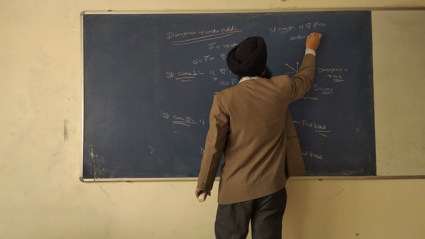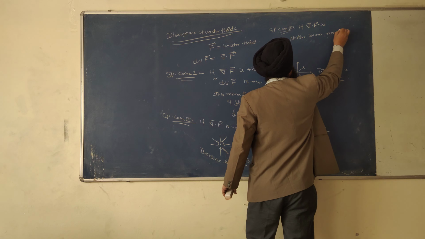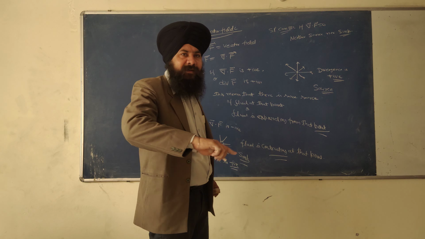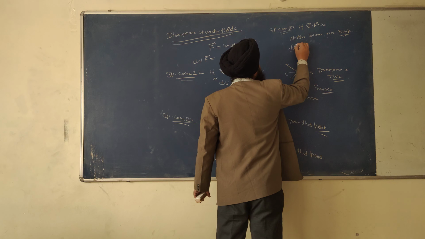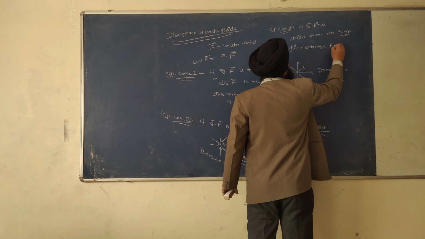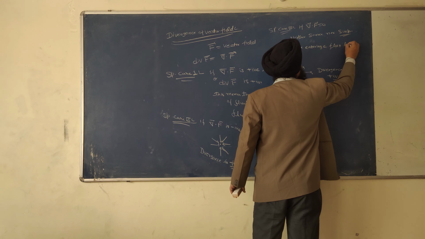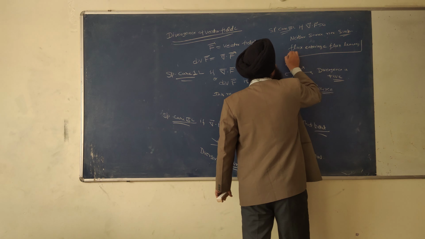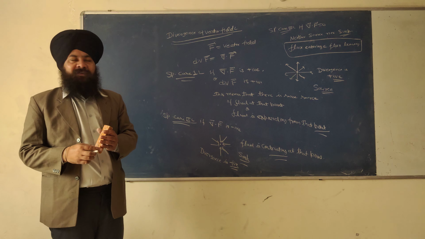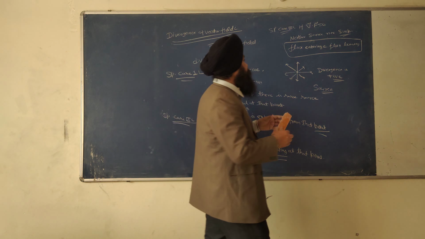Neither source nor sink. It means flux entering is equal to flux leaving. So this is for the zero divergence. And if del dot F is equal to 0, then this F vector is called a solenoidal vector field.